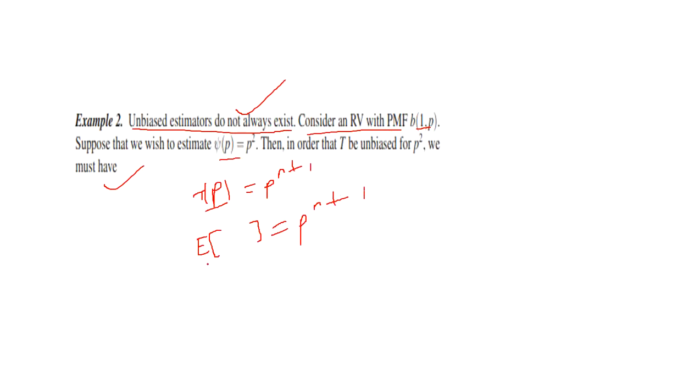When this condition is satisfied, then we can say there is unbiasedness. Now we can check whether it is satisfied or not.